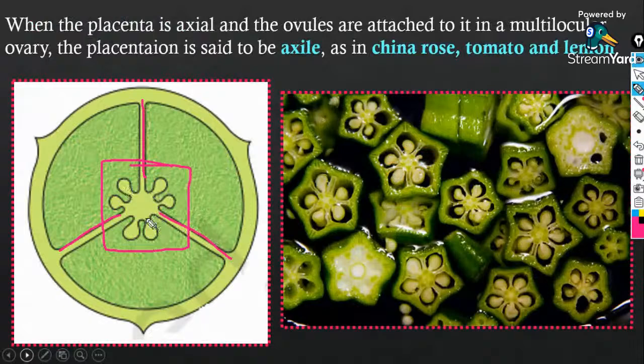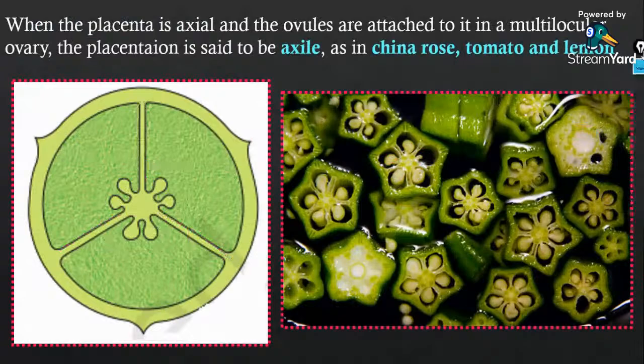What are the seeds of the tomato, the lemon, the China rose? All these are the ovules. If you observe it very clearly, you can easily understand. So in China rose, tomato, and lemon, you will find the axial placentation.